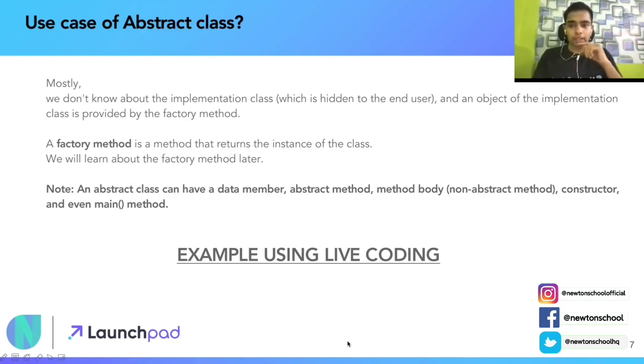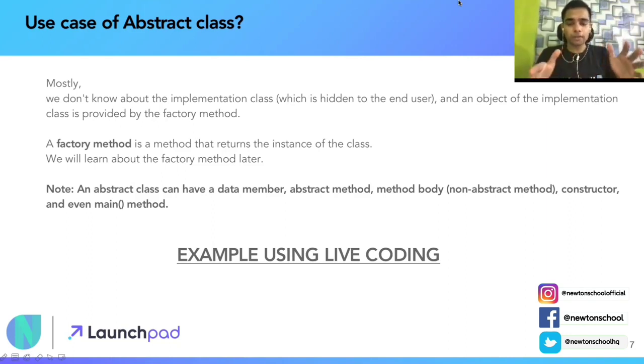Now coming to the part, there is something called a factory method. Now, what is a factory method? A factory method is one that returns the instance of the class, right? We will learn about the factory method later in this video. So let's revise our abstract class concepts. An abstract class can have a data member, an abstract method, a method body, which is a non-abstract method, and a constructor. And apart from that, it can have the main method as well. So that is what we have learned about the abstract class here, in abstract methods and the factory method.